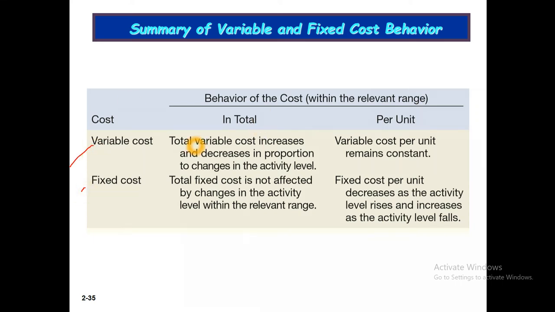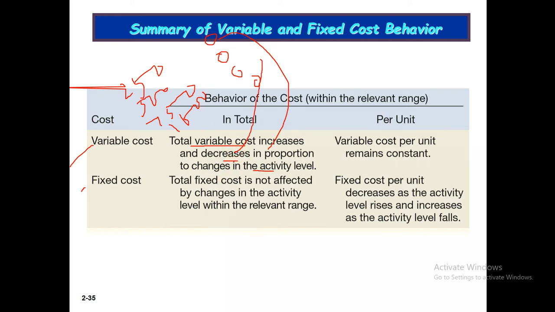In total, total variable cost increases and decreases in proportion to change in the activity level. The activity level is 250, 500, 750, and 1000. This cost will increase or decrease in proportion to change in the level of activity.